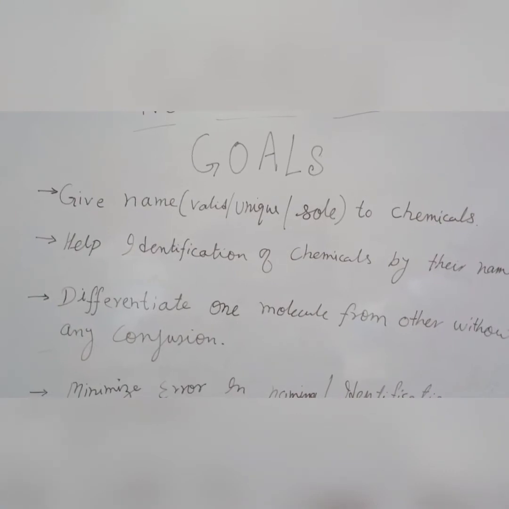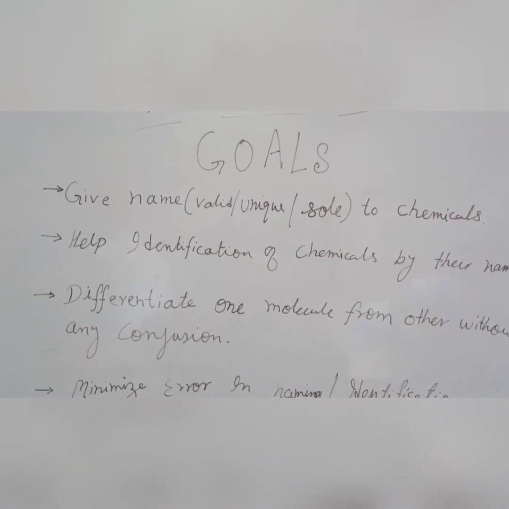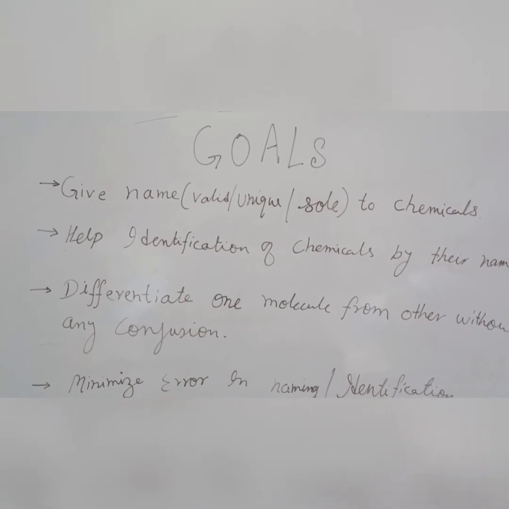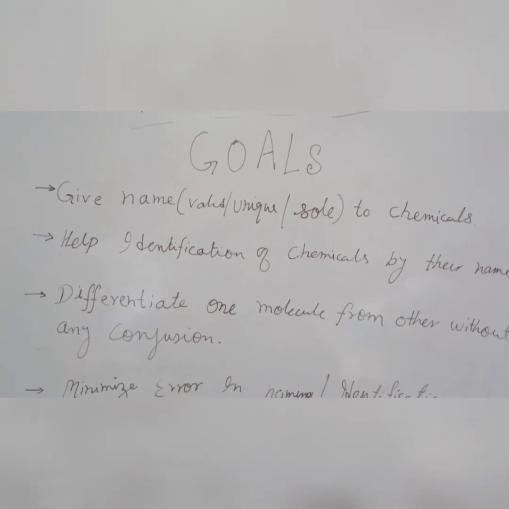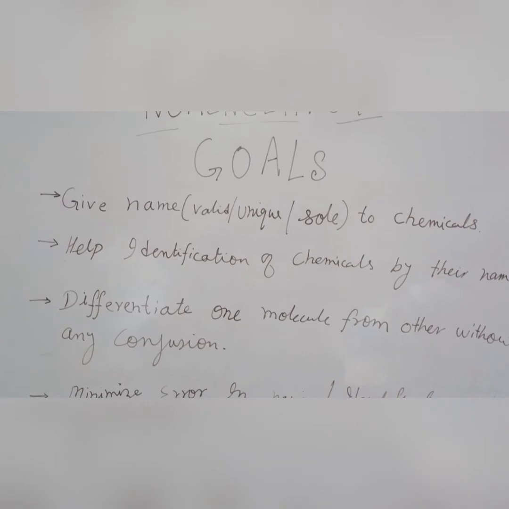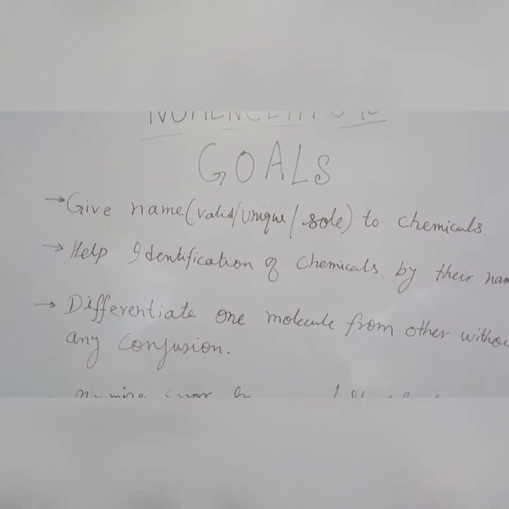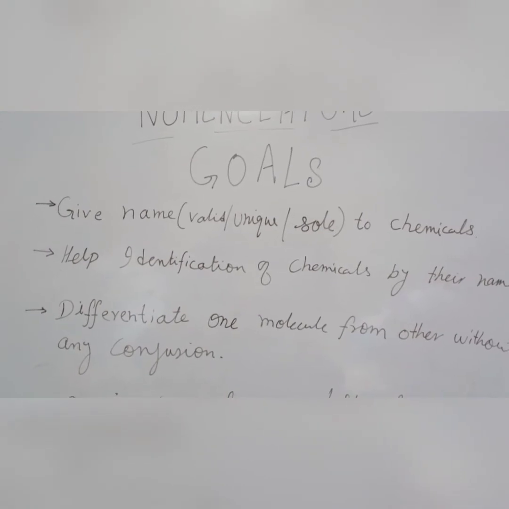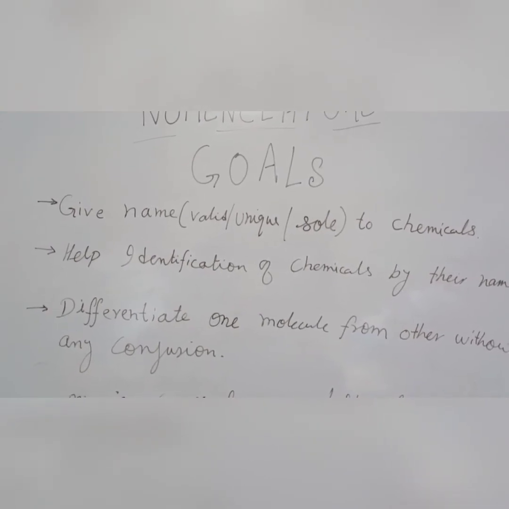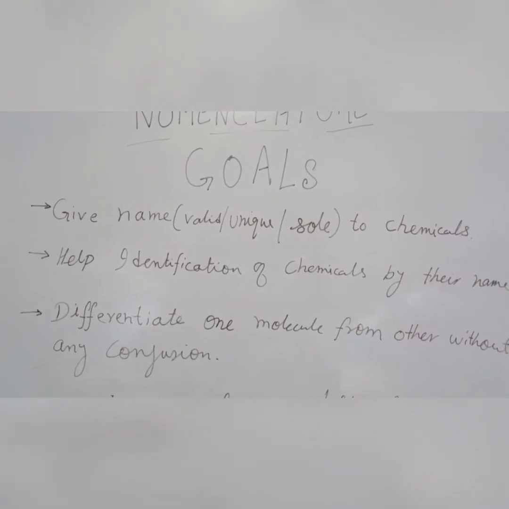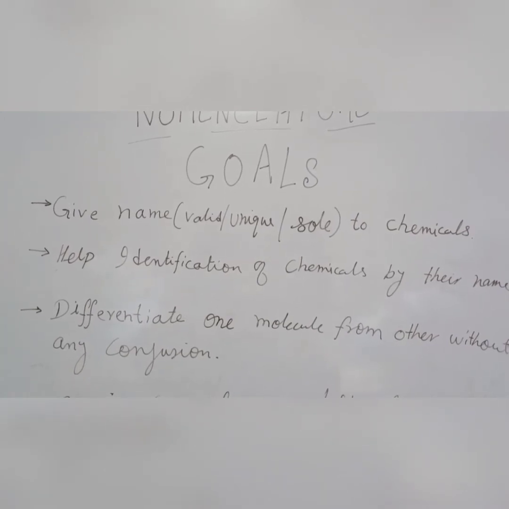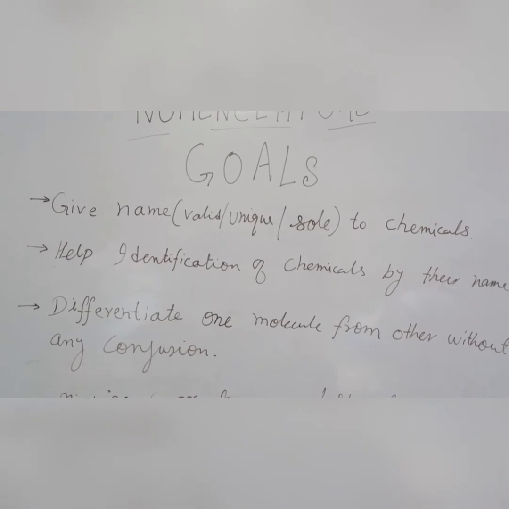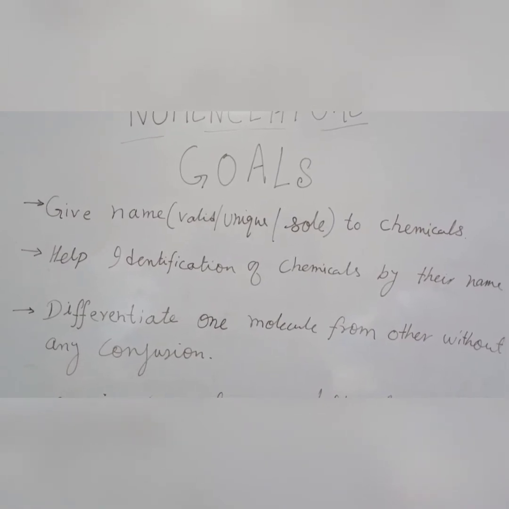Once we give the name to any chemical compound, chemical substance or chemical derivative, that name, as I stated, is a valid, unique, and sole name. So once any chemical compound has a valid, unique, and sole name, that particular name is then further used for the identification of that particular chemical compound by the name.